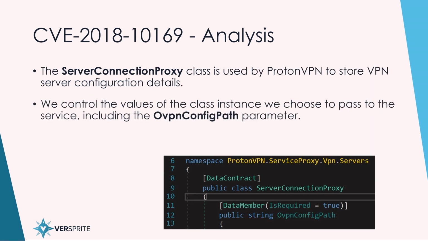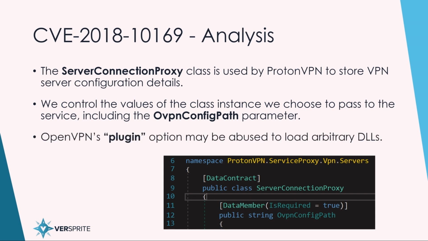So the service connection proxy class is basically used to store information about the service connection. As you can see here, one of those values is OVPN config path, which we control if we control the object of type service connection proxy. And using this OVPN config path, we can create a new config file, reference it, and include the plugin option, which holds our malicious DLL that will do whatever we like.